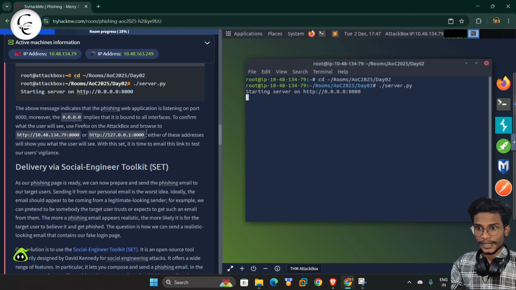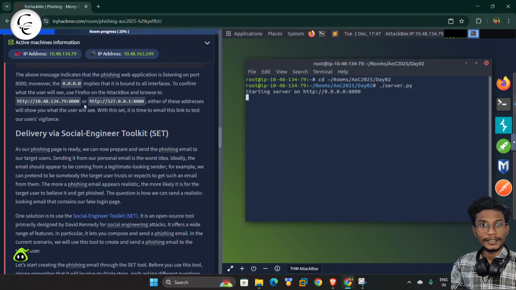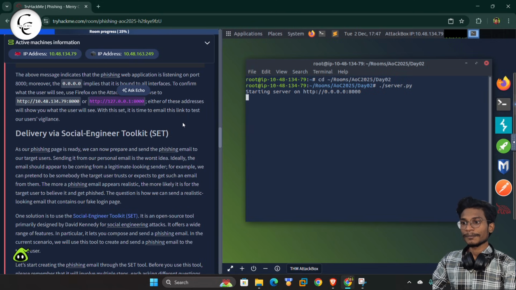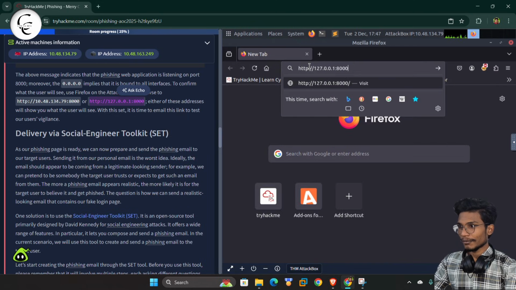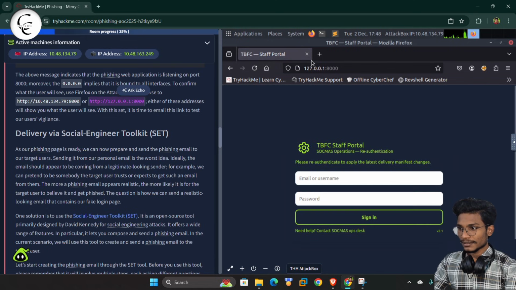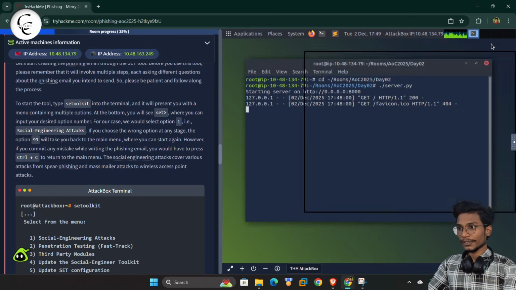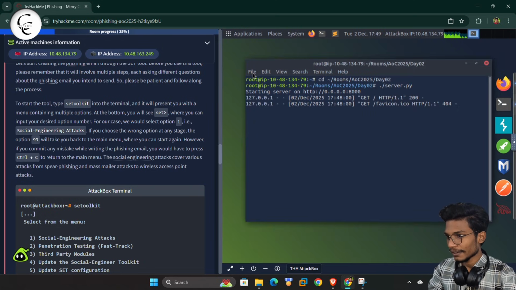So now guys, we can deliver our social engineering toolkit. So guys, now our setup is done. So see how it's looking. So we can move to this http 127.0.0.1. We can copy, and here we can paste that and give enter. So guys, this is the interface that will be shown to the target user. So guys, now minimize it down, and here you can see our server has started receiving.